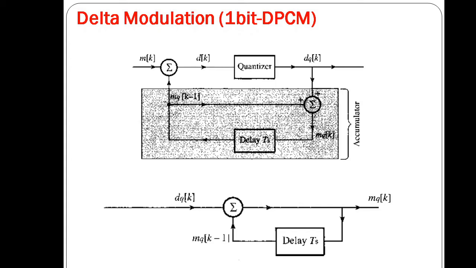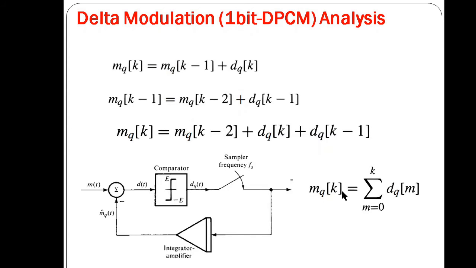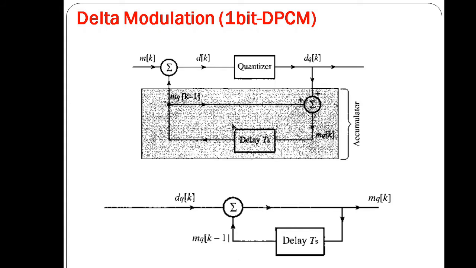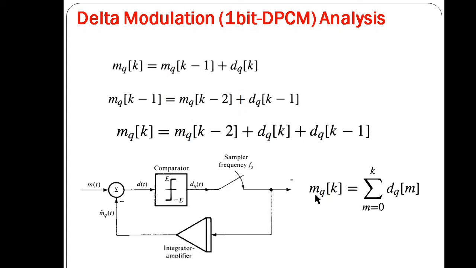So we may also replace this feedback portion of the modulator by an integrator. This feedback is nothing but the dq_k. If we sum all these dq, then we get mq.